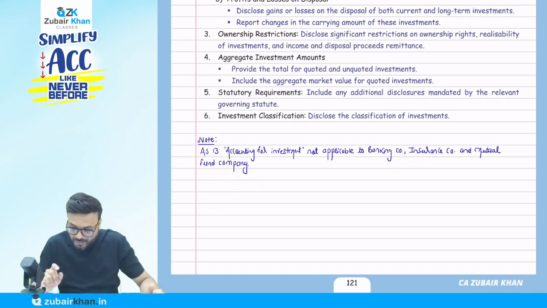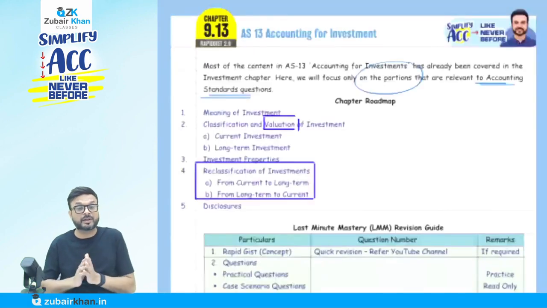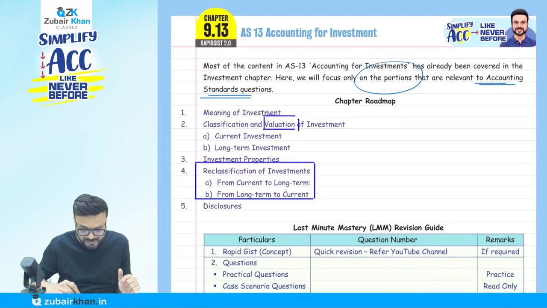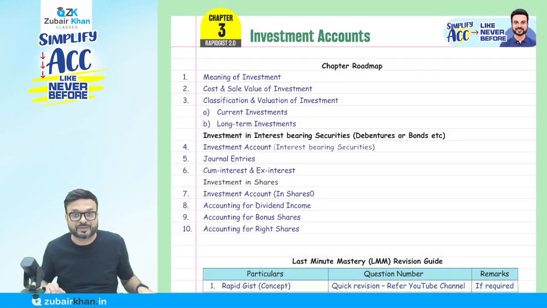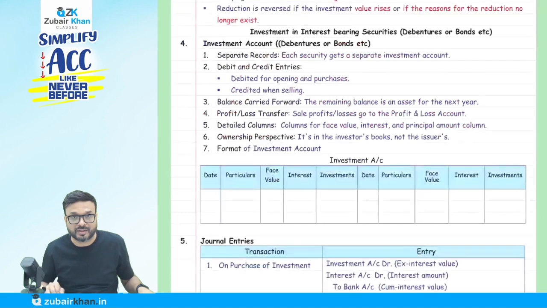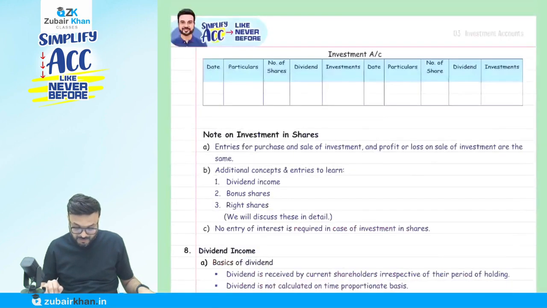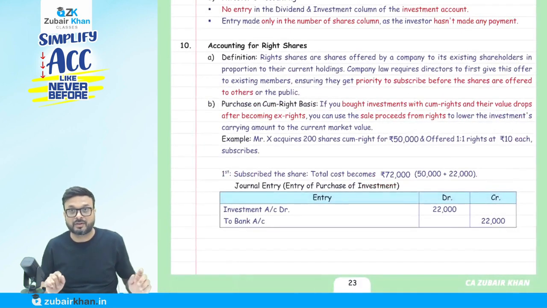Okay. Now, done. Only 2 pages. Don't worry about these bonus shares and all that, I will cover them in the investment chapter. We have a separate investment chapter also. Marathon is going on. I will make a separate video on the investment chapter as well. How to prepare the investment account and all that, I will discuss with you in detail later on. Shares, all this will come when we cover the investment chapter.